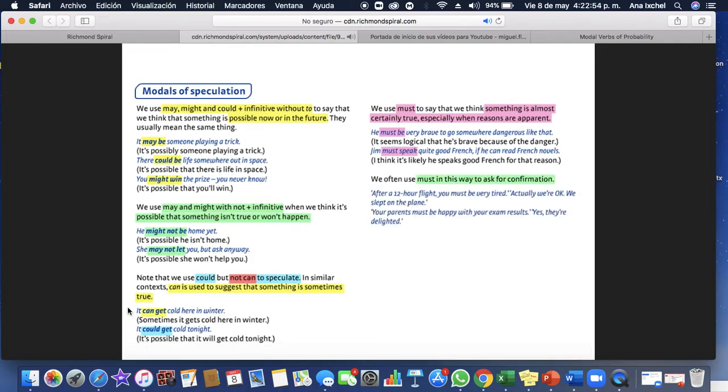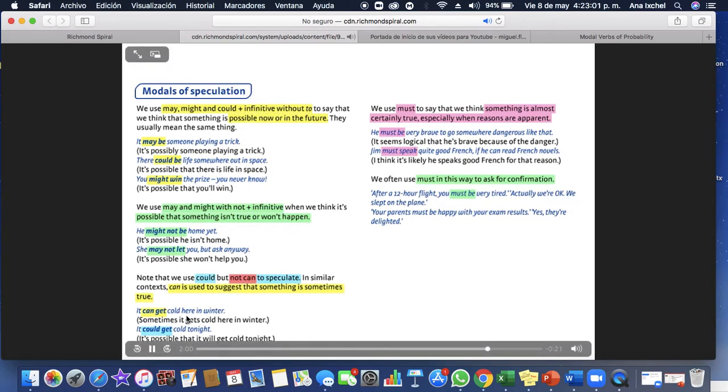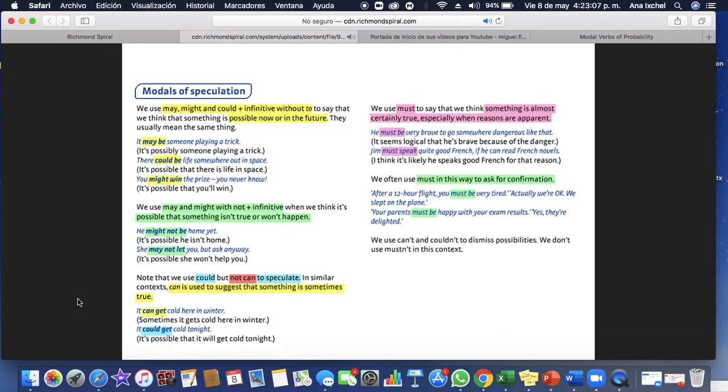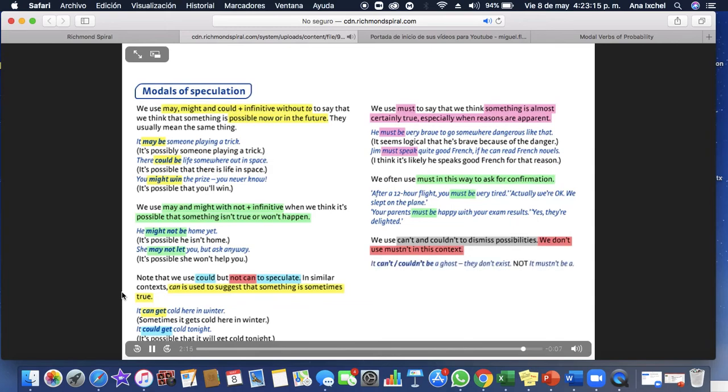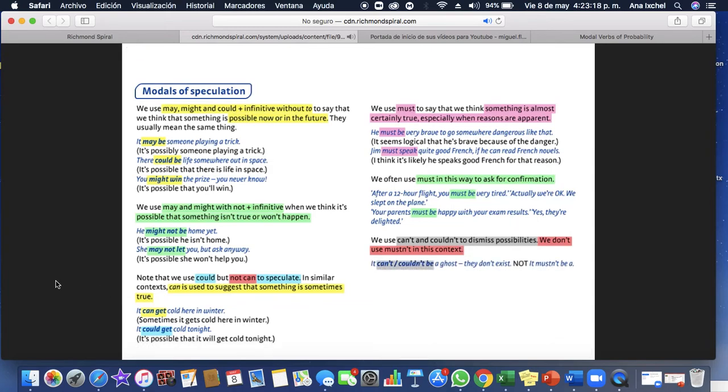After a 12-hour flight, you must be very tired. Actually, we're okay. We slept on the plane. Your parents must be happy with your exam results. Yes, they're delighted. We use can't and couldn't to dismiss possibilities. We don't use mustn't in this context. It couldn't be a ghost. They don't exist. Not, it mustn't be.